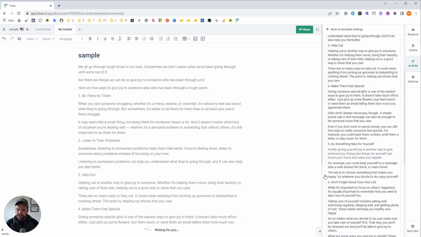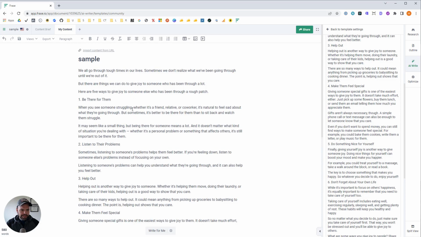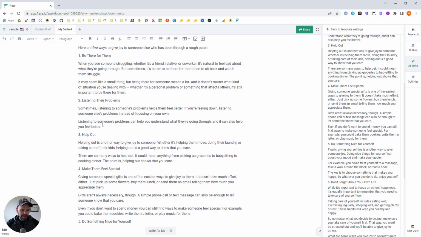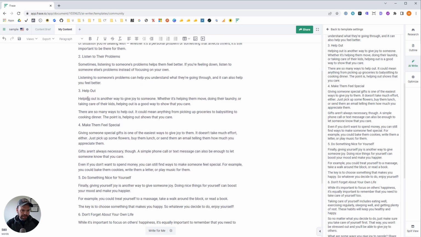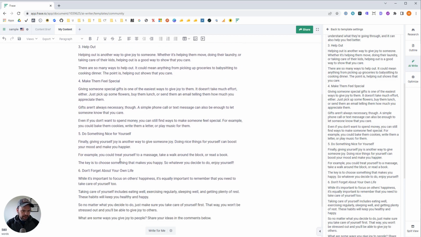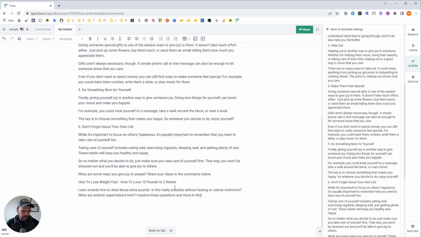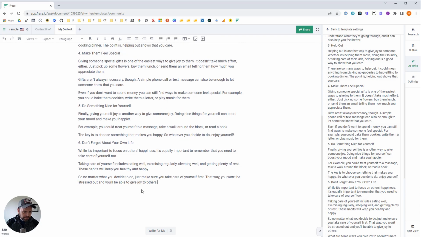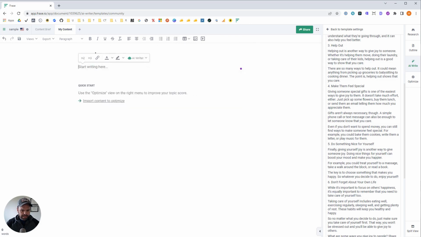Okay, so this is ways to give joy to someone who's been through a lot. Cool, the AI did a good job. We all go through tough times in our lives. Sometimes we don't realize what we've been going through until we're out of it, but there are things we can do to give joy to someone who's been through a lot. Here are 5 ways to give joy to someone who's been through a rough patch. Number 1, be there for them, listen to their problems, help out. Helping out is another way to give joy to someone. Awesome. Oh, look, it even did 6. We'll say 6. Fantastic.